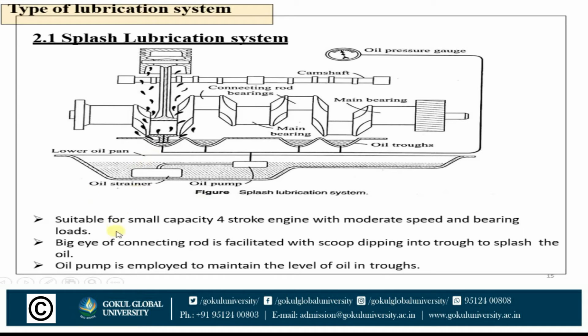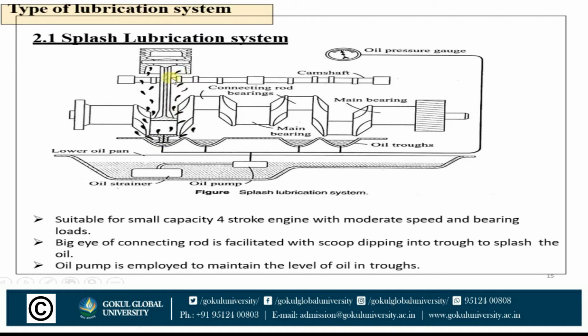Now, you can see the big eye of the connecting rod is provided with this scoop. This is the big eye, and this is called the small eye of the connecting rod. So the big eye of the connecting rod is provided with a scoop. There is one attachment, this is called the scoop. The scoop dips into the troughs to splash the oil.